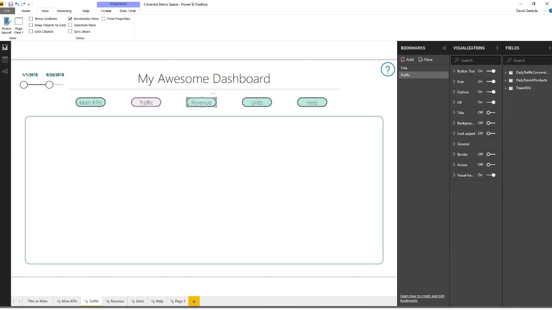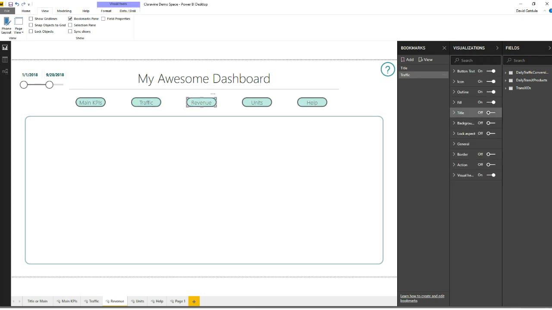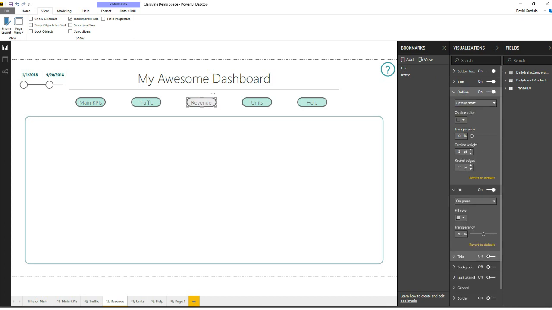Let's do the same thing with revenue. Let's go ahead and change this one back, so we'll be on revenue. We don't have to change anything back here, but we want to change this one the same exact way we did before. The default state is going to be that color. On hover, it's going to be that color. On press, it's going to be that color. The outline of this one is going to be the same dark purple that we used, just like I said, to maintain consistency. The outline maintains consistency, and on press it's going to be the same, so that they know they're on the revenue page.